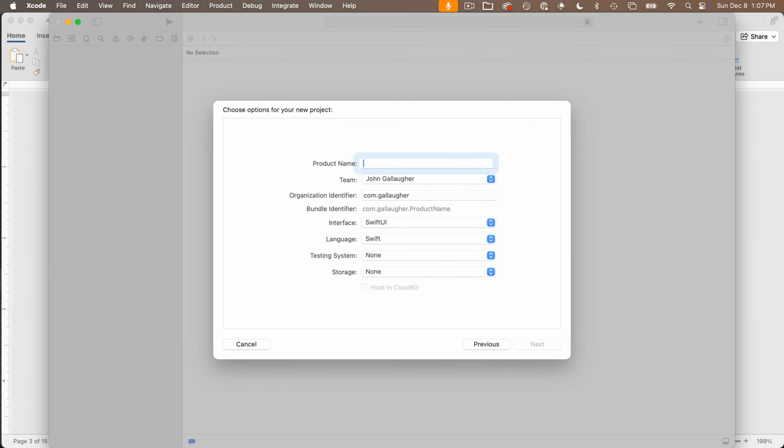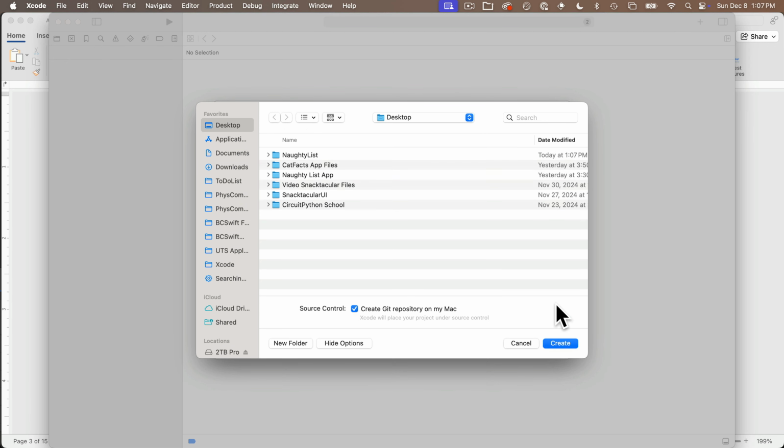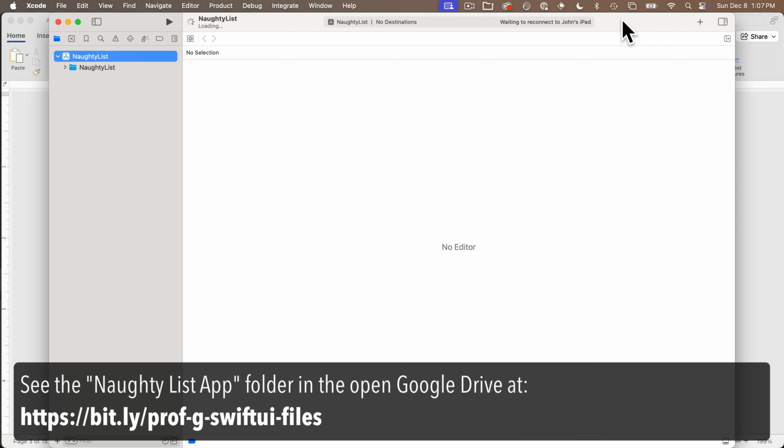So in Xcode, create a new SwiftUI app. We're going to call this Naughty List, and you can save that anywhere. I'm going to save mine to the desktop. Then I'm going to head over to the asset catalog. I'll click on app icon.